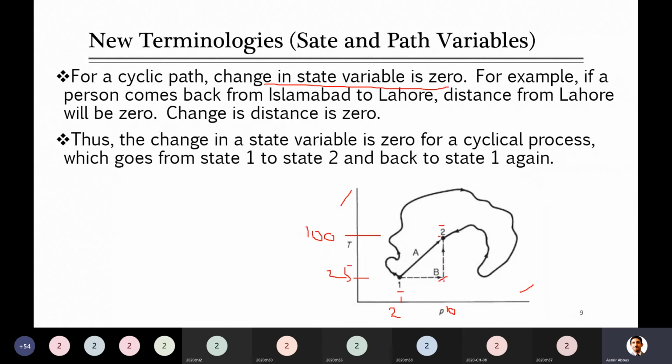So in all this, whenever I ask you, for example, to calculate the amount of heat, will you be looking at only the final and first stage? No. The reason is that heat is dependent on the path. Q will depend on the path. Why? Because in this path, initially when we were raising its pressure from 2 to 10 bar, we kept the temperature constant.